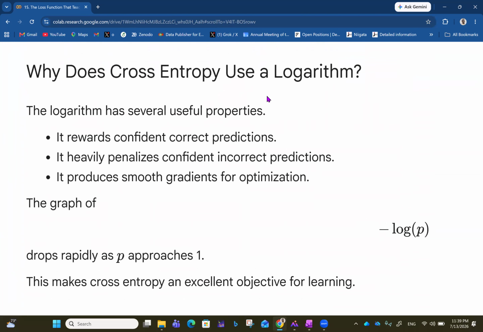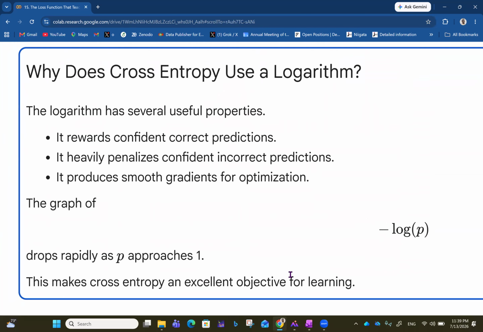The logarithm has several useful properties. First of all, it rewards confident correct predictions. Two, it heavily penalizes confident incorrect predictions. Three, it produces smooth gradients for optimization. The graph of minus log p drops rapidly as p approaches 1, because log of 1 is 0 in the first place. This makes cross entropy an excellent objective for learning.